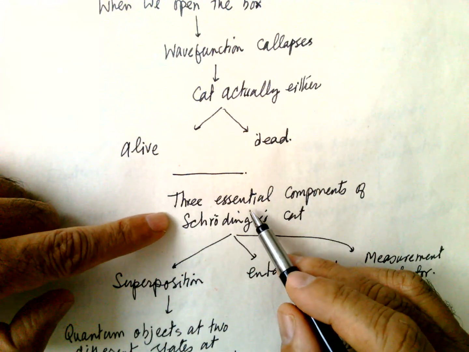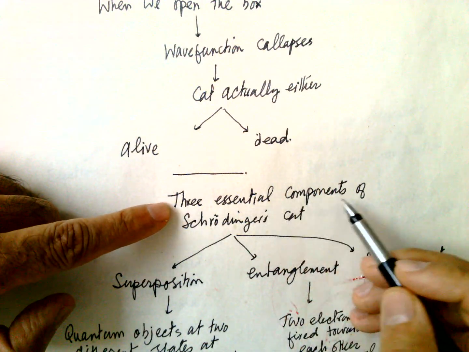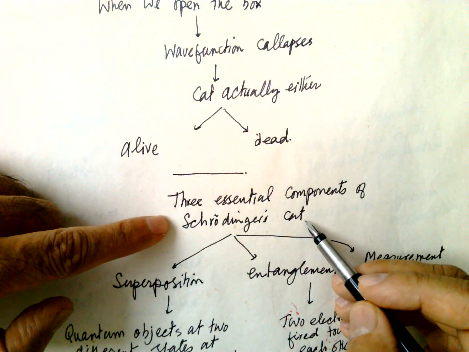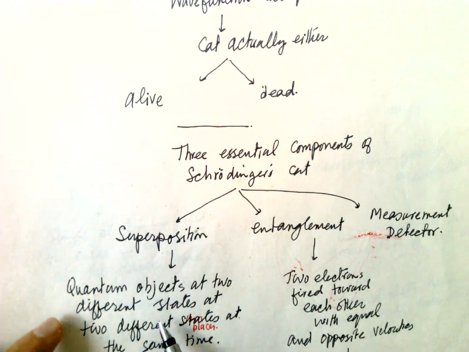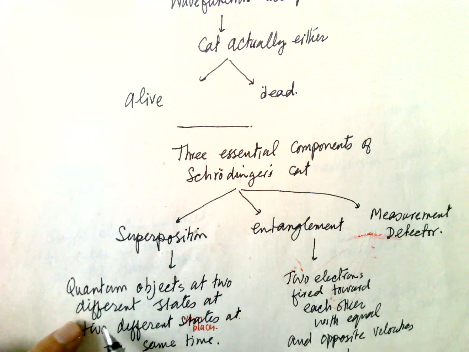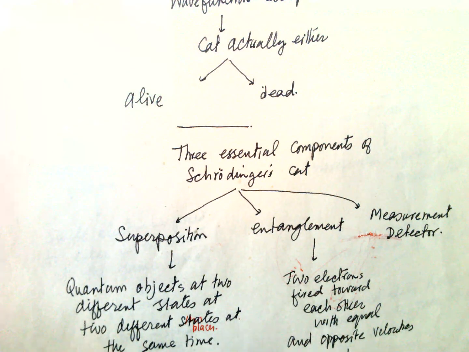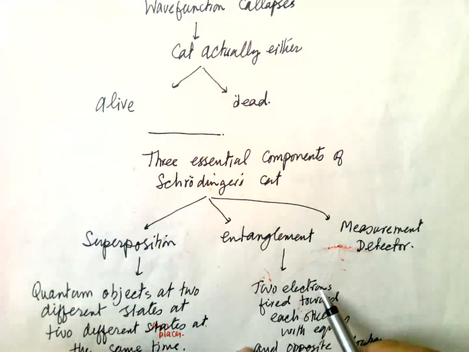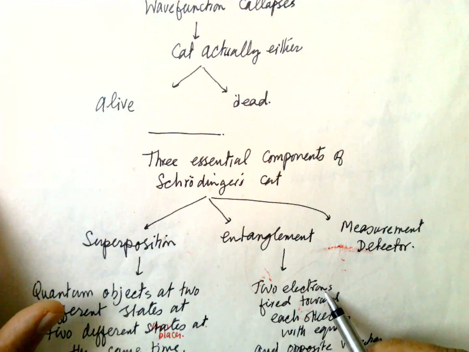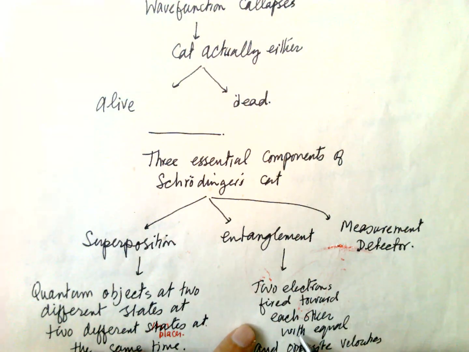So essentially, three components of the Schrodinger wave equation exist: a quantum object in superposition at two different states, two different places at the same time, entangled with, for example, two electrons from the atom fired toward each other.